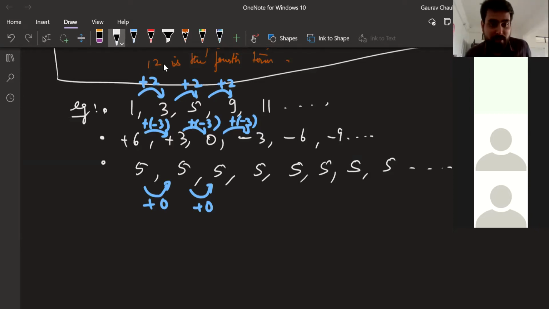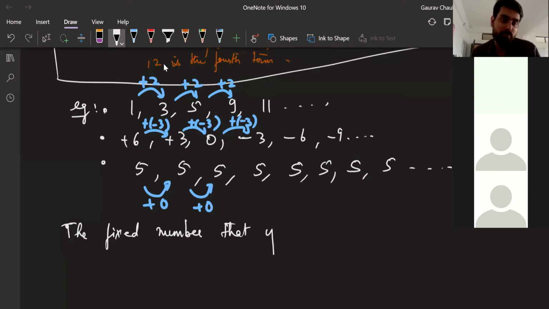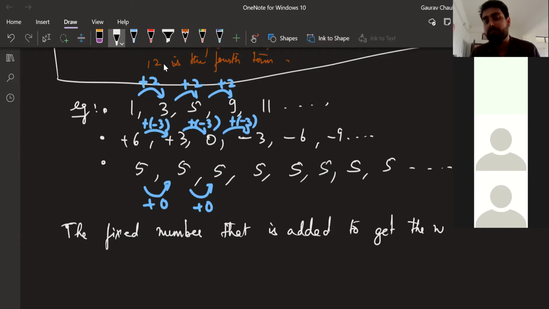And the important word here to note is the fixed number that is added to get the next term is called common difference.